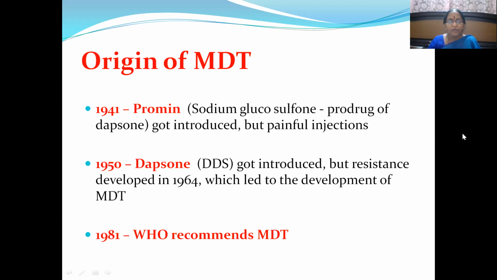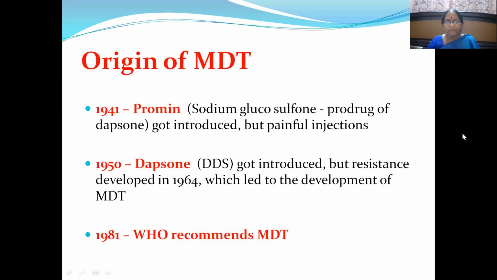In 1941, Promin, this is the history which makes you feel interest towards pharmacology. Promin, that is sodium glucose sulfone, a prodrug of dapsone, got introduced. But injection of that particular molecule was very painful, so that molecule could not become successful.